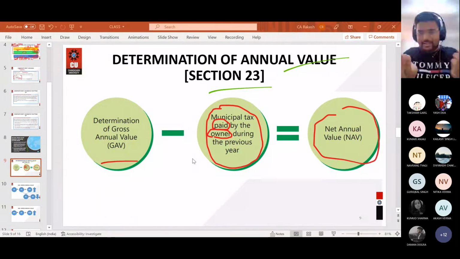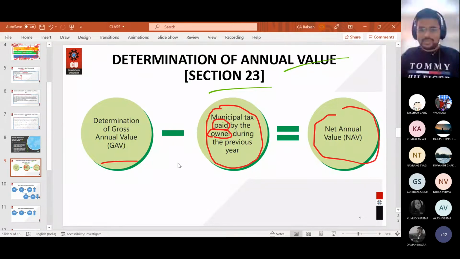Whether income is received or not, you will write it in the books of account. Payment of cash or receipt of cash is not important in mercantile system. But under house property, it is not like that. It is saying if it is paid, then claim the deduction. If it is not paid, then it is not allowed to claim deduction. And it will be allowed only if it is paid by the owner.